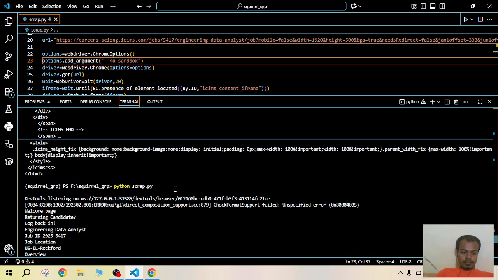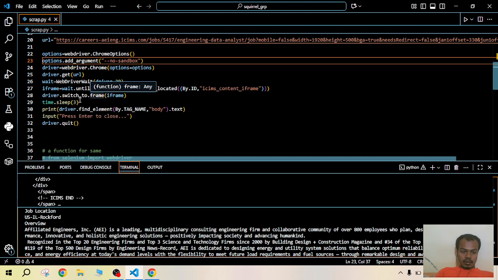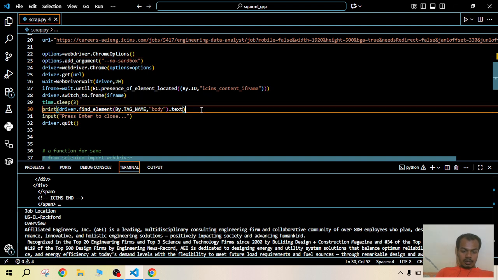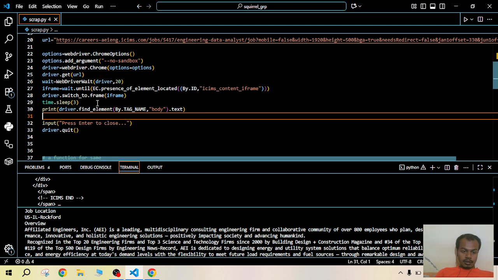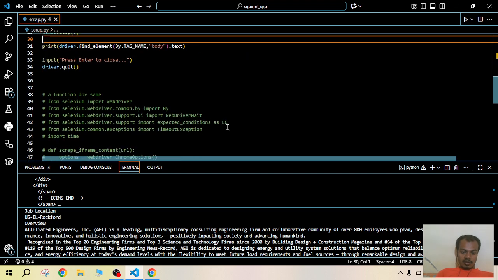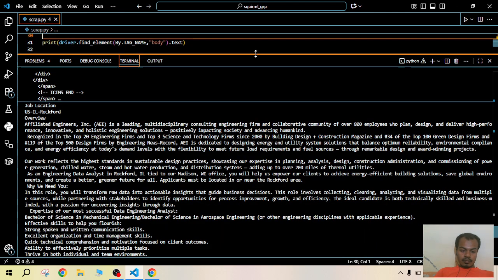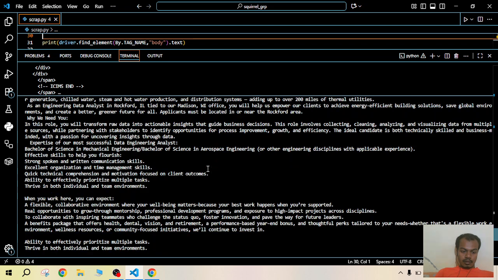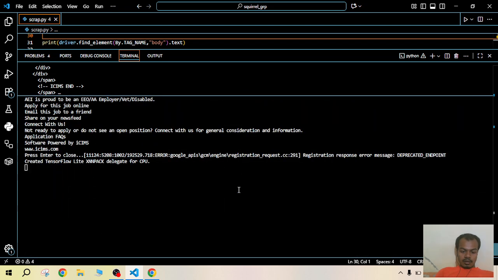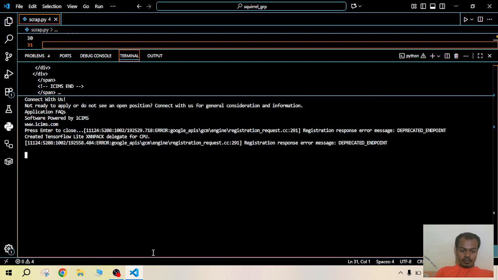Yes. So we are printing all of the body object data. Here we are finding the element by the name body, extracting its text as an object and printing it. I will close this by pressing the enter key or any key. This will close down.